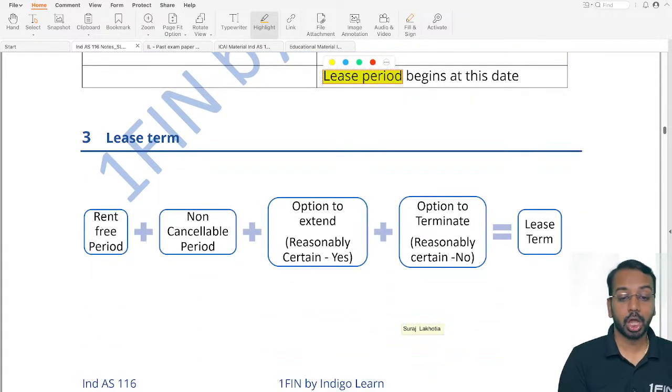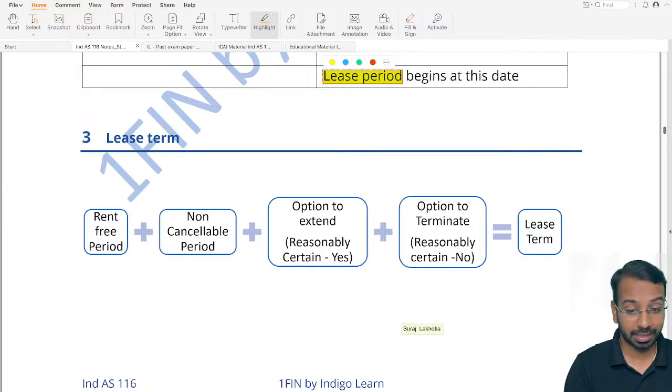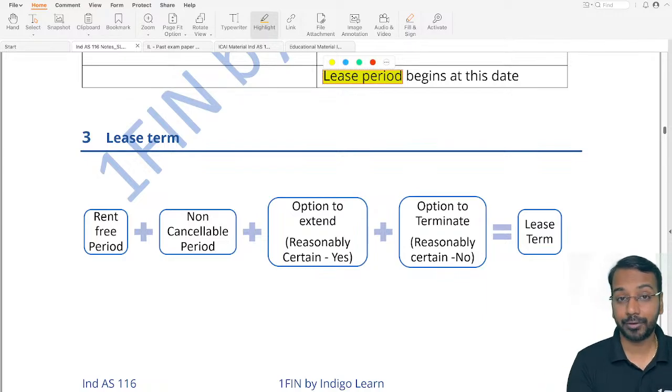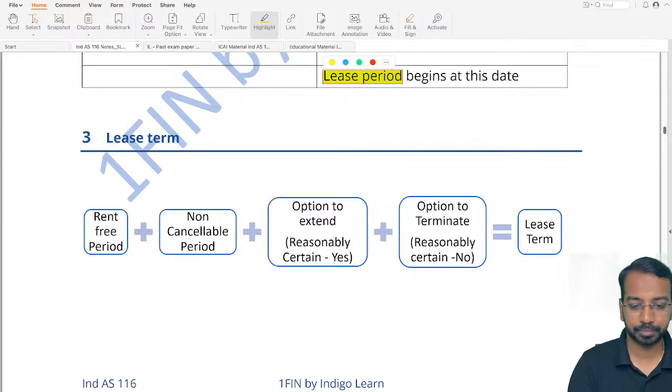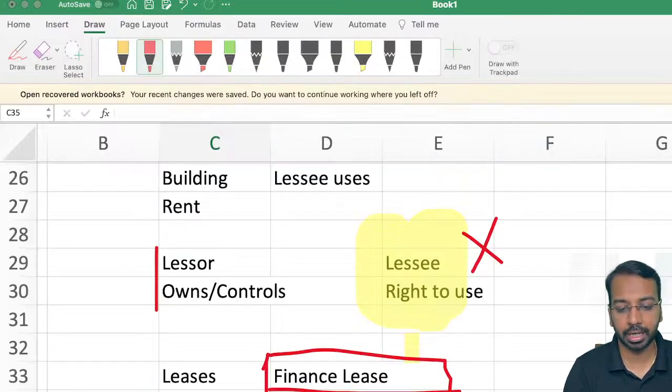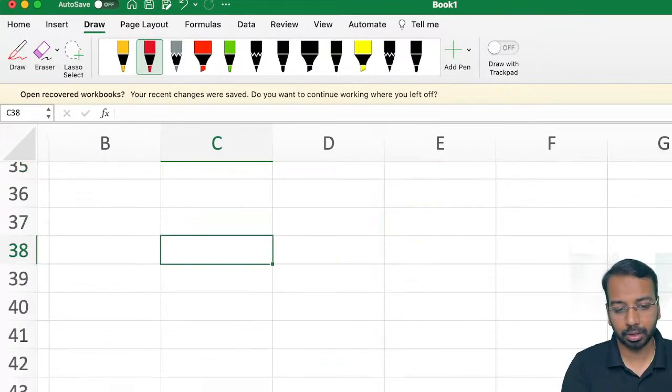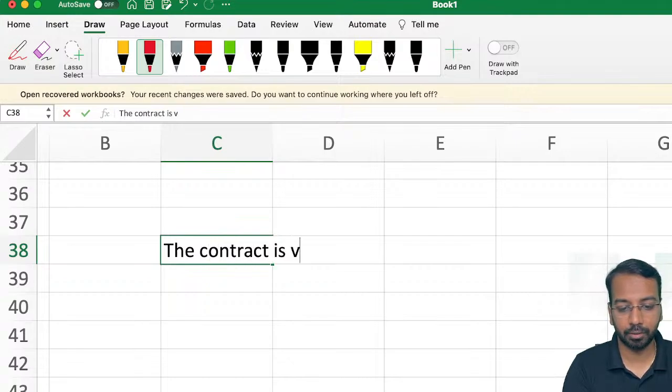Now here, first three are easy and straightforward. The last one here is where students have a lot of doubt. So please pay 101% attention. After this, you should not have any confusion on lease term. Okay. So what is lease term? Lease term means, normally, I'll just show it to you in a contract. Normally, in a contract, they would say the contract is valid for 3 years.